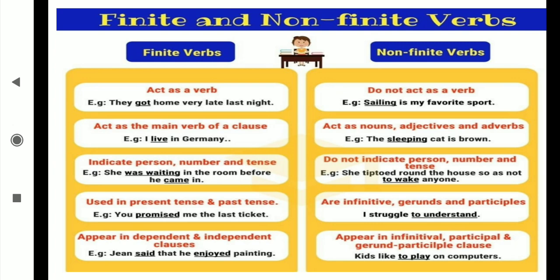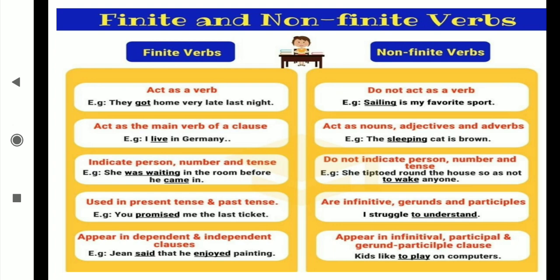Finite verb and non-finite verb. Finite verbs act as the verb: "They got home very late last night." They act as the main verb: "I live in Germany." They indicate person, number and tense. "She was waiting." She alone is there, that's why "was" shows number, and "waiting" shows tense. They are used in present tense and past tense also.